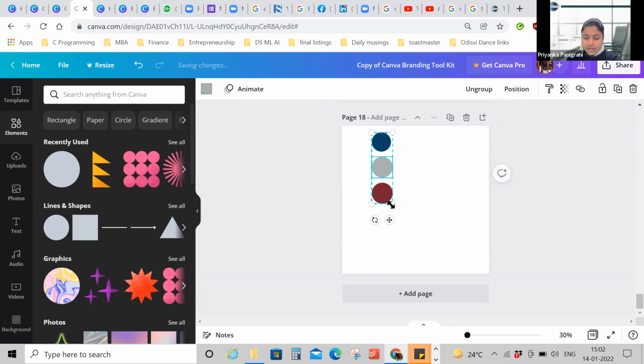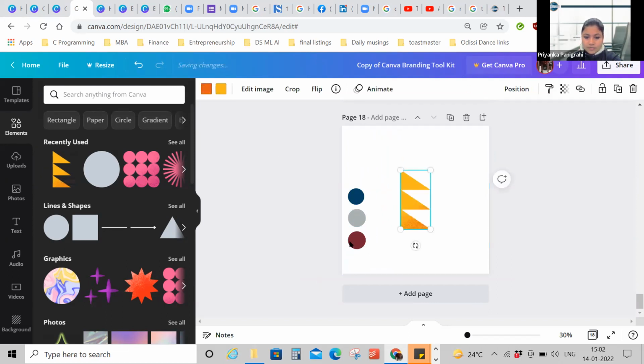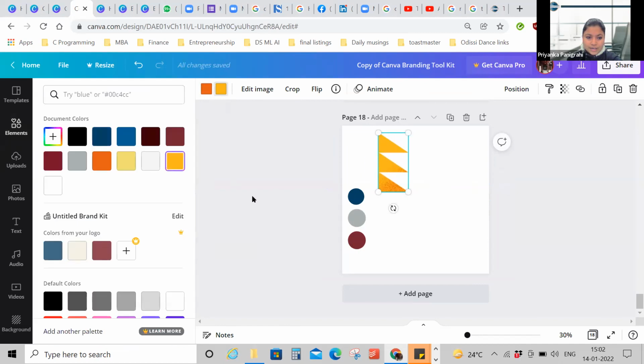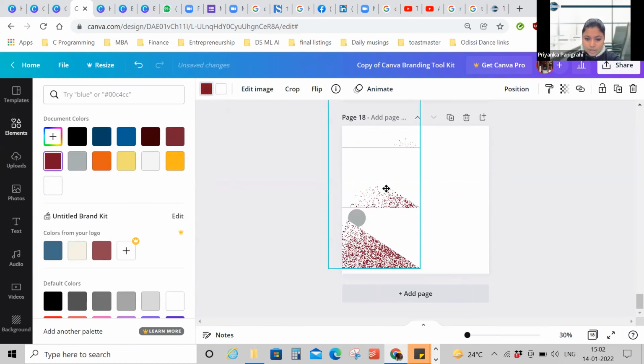Now I'll decrease the sizes further and I can put it here. Now let's suppose that I'm using this image. Now you see there are two colors here. Obviously you have to use brand guidelines. So I'll keep one white and this one as red. I want to keep it like this.